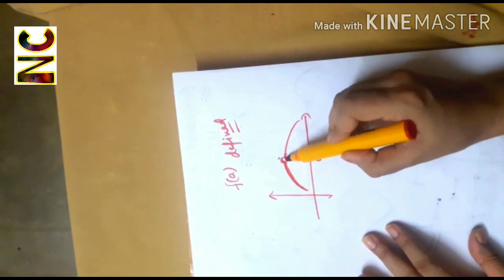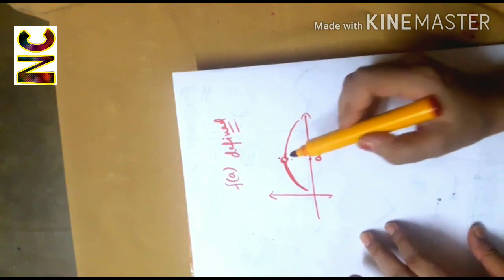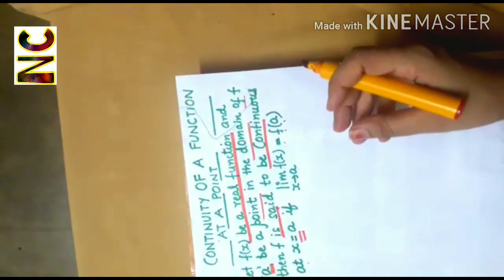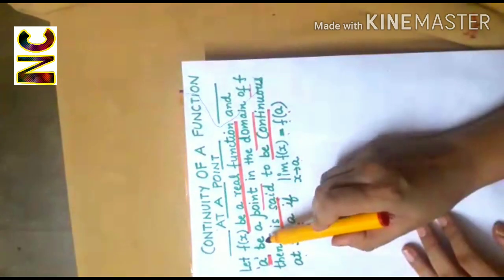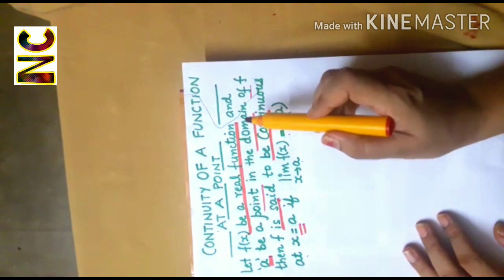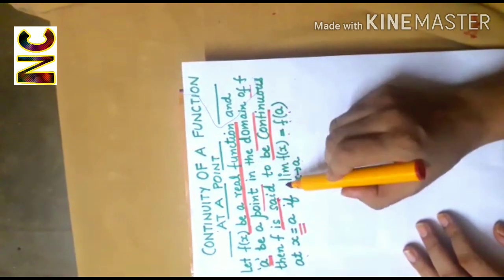Because when you reach the point a, value of the function is not defined at a, so definitely at this point you will have to lift the pen. So function will not be continuous at the point a. So when we talk of continuity at a point, then that point should be in the domain of the function. That means value of the function should be defined at that point.